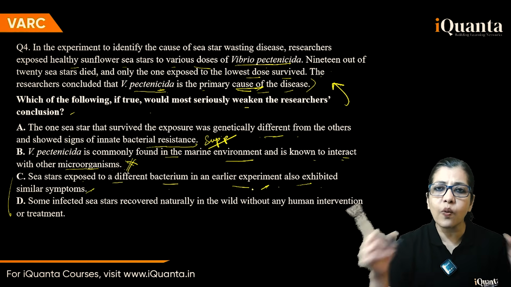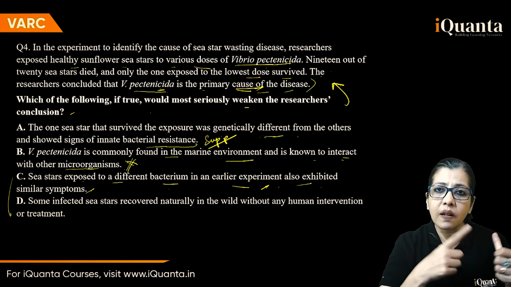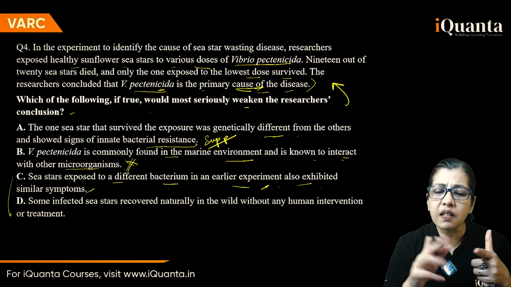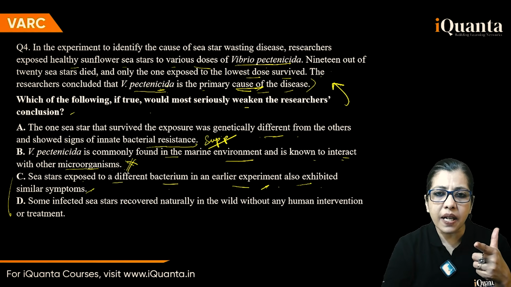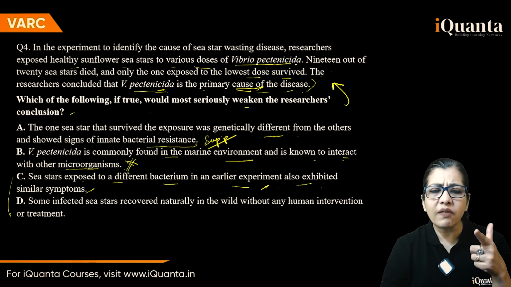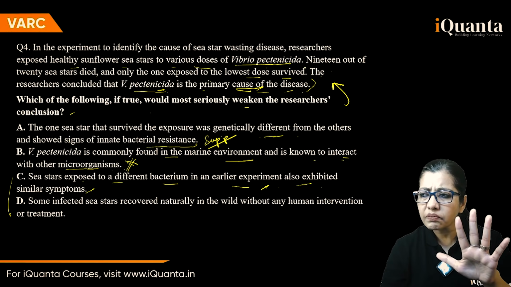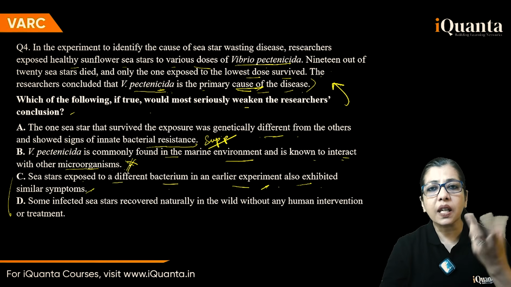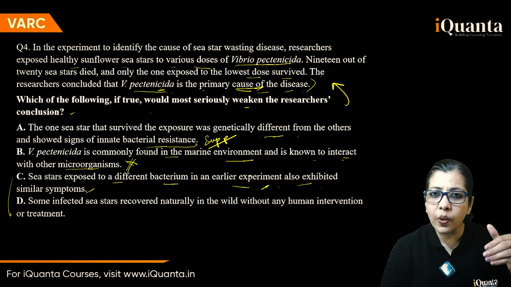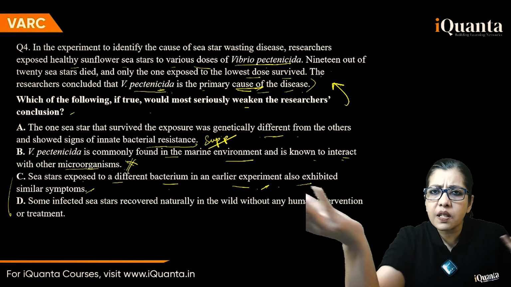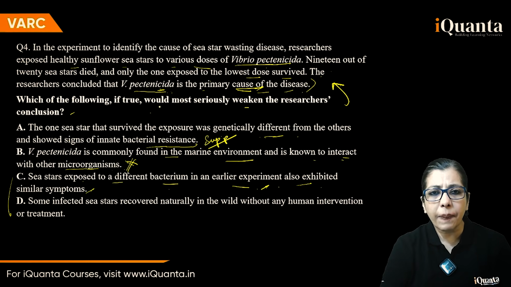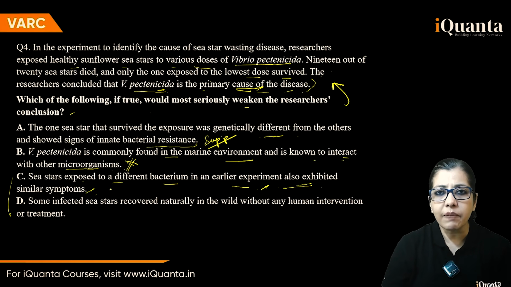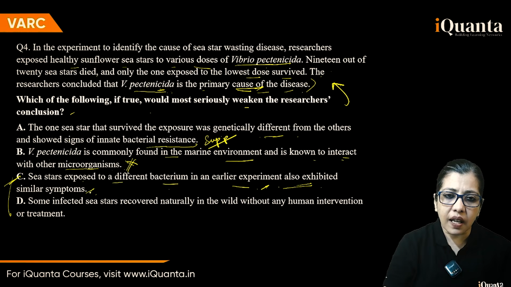So you can weaken it in two ways. By saying that this is not the reason. Something else is the reason. That is what we did. And you can weaken it in another way by saying that V. pentanicida is not the cause of the disease. So you can weaken it by saying sunflowers, they are immune to these effects. Yeah, they are immune to bacteria. Then it would weaken. But here we are doing the first thing. We are saying they are dying because of something else, not necessarily because of this, not because of pentanicida. So in the earlier experiment, similar symptoms, maybe that bacterium is responsible. So this is weakening.